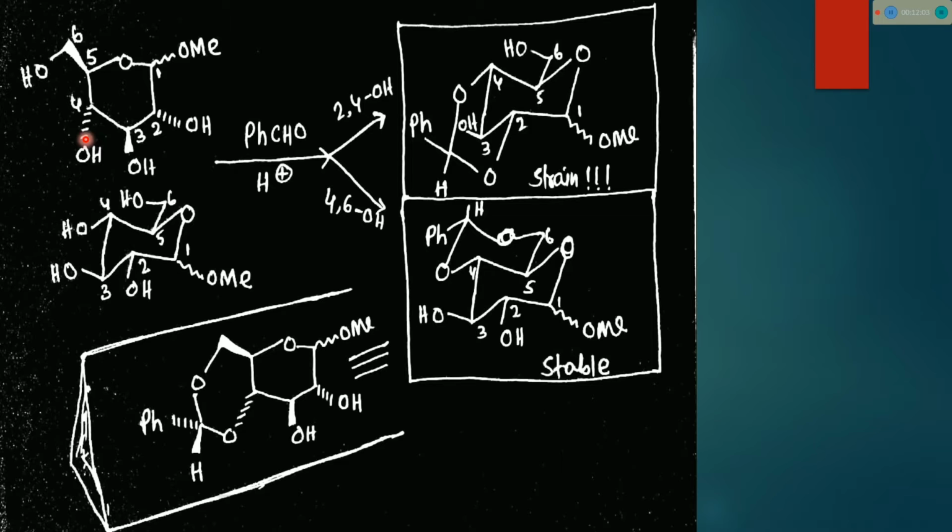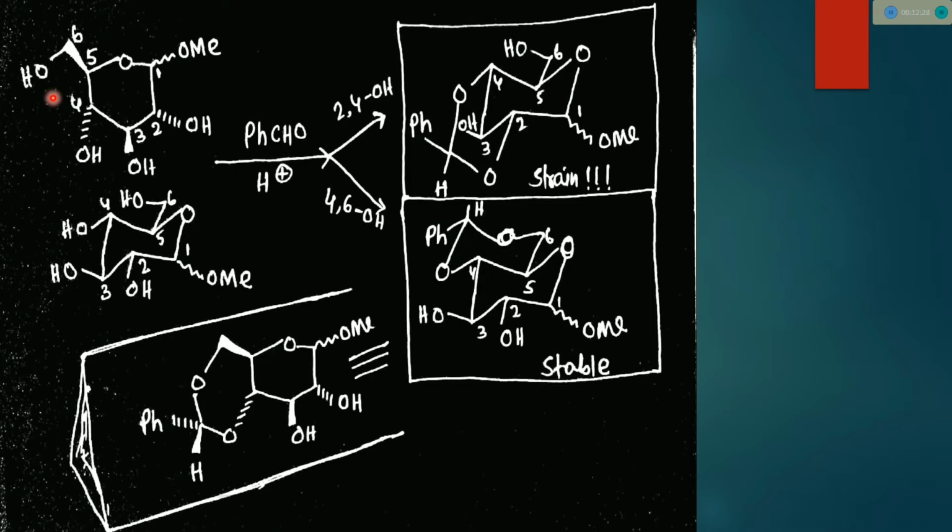But let's see, in this structure there is another 1,3-diol. These 2,4 hydroxyl groups are 1,3-diol. Again 4, 5, 6, this OH and this OH are also 1,3-diol, 1, 2, 3.